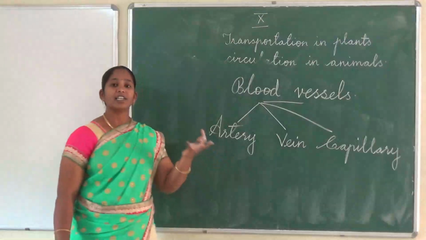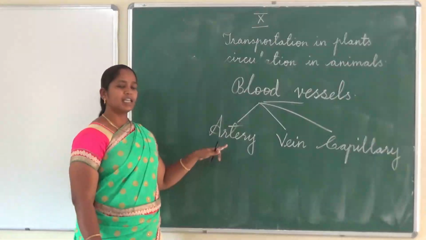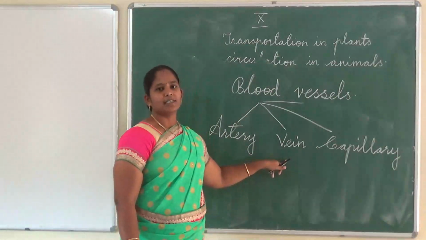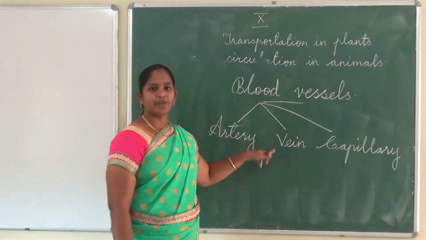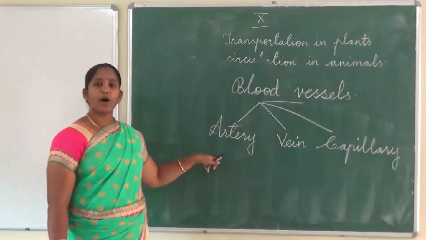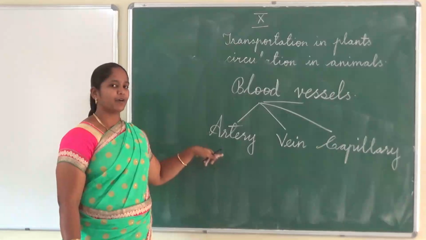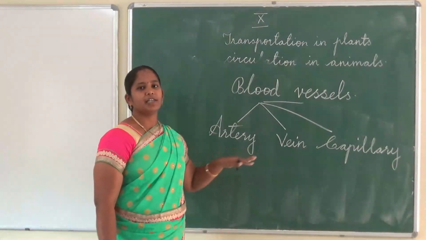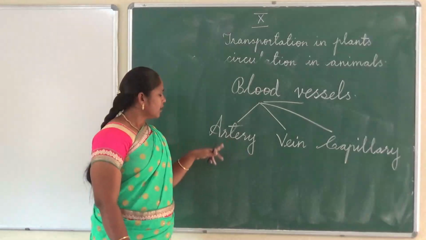Arteries are distributing vessels. These are called distributing vessels. Veins are collecting vessels. Arteries are found in deep locations. Veins are found superficially in location.